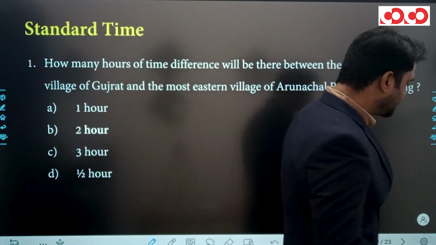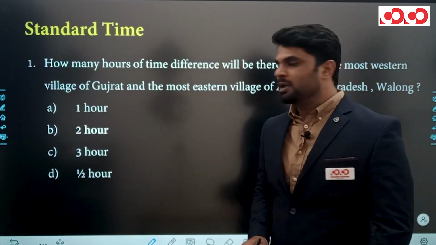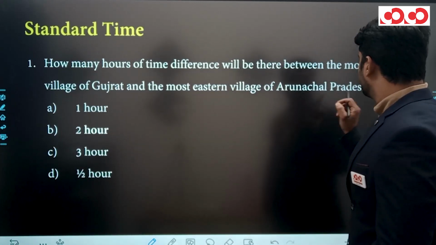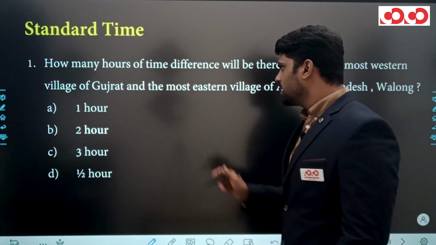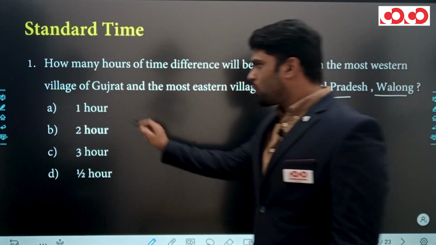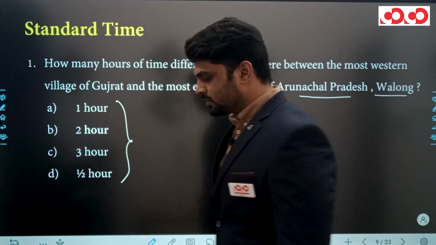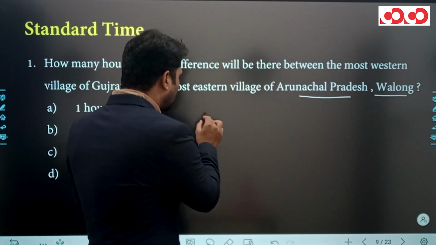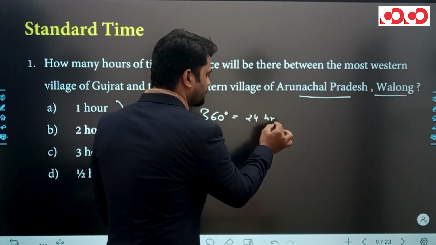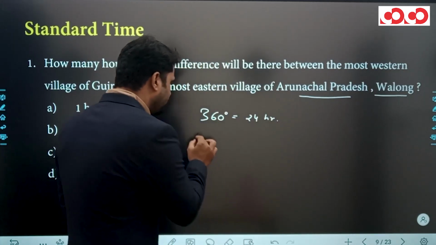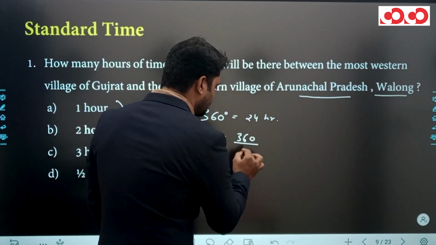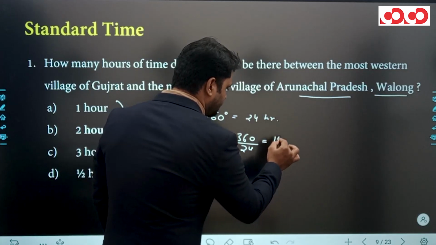The next question is based on Indian Standard Time. The question is: how many hours of time difference will there be between the westernmost village of Gujarat and the easternmost village of Arunachal Pradesh? Four options are given here. Look, the Earth rotates 360 degree in 24 hours. We all know that. In 1 hour, the Earth rotates 15 degree.